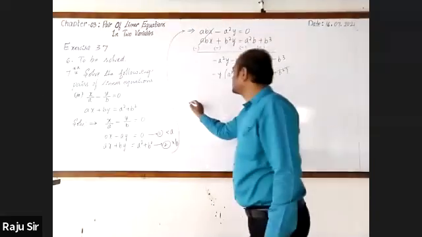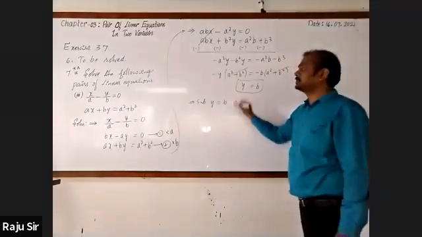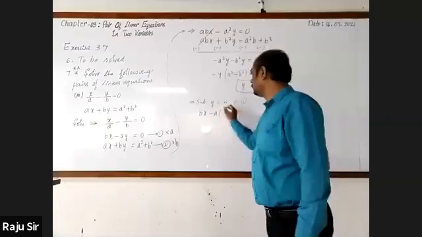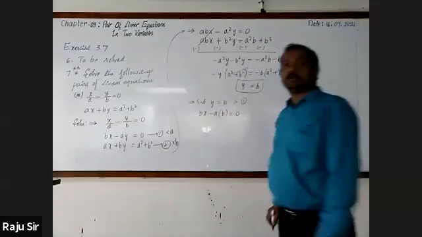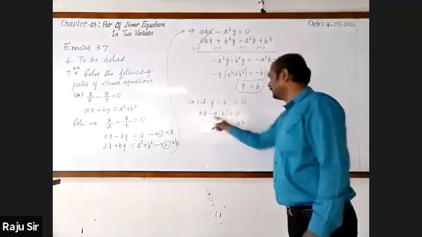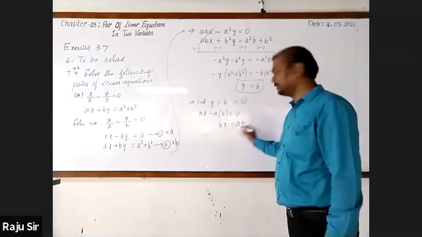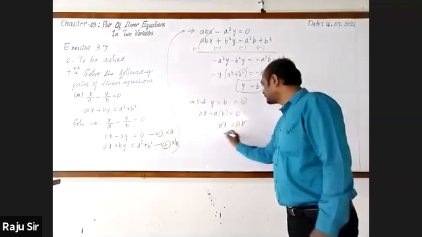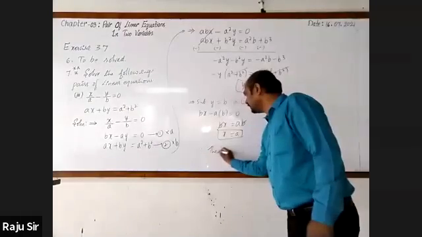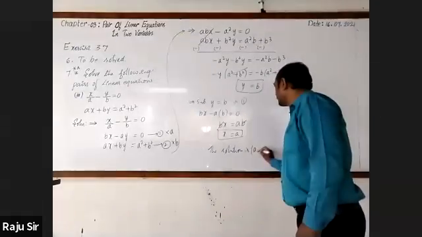Now let us go for substituting Y equal to B in equation 1. So it is Bx minus A into Y, which is B, equal to 0. Then Bx is equal to AB. Minus A into B is minus AB, and transferring to the right hand side, it becomes plus AB. Next, B and B get cancelled. X is equal to A. The solution is A comma B.